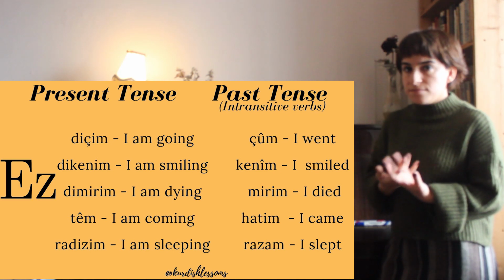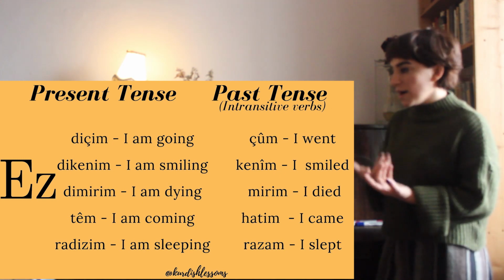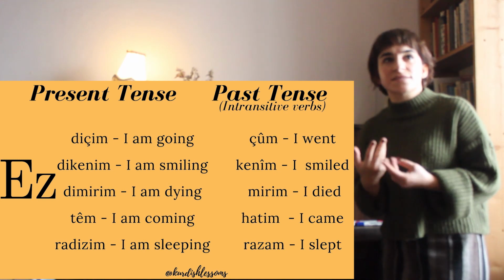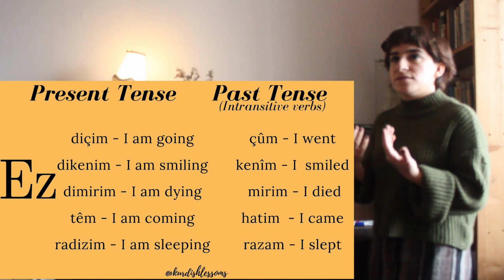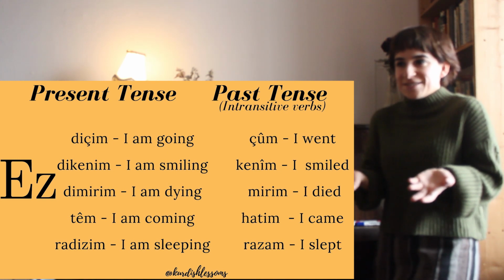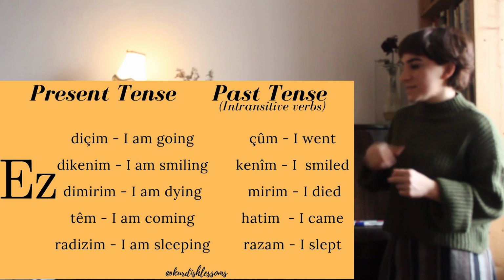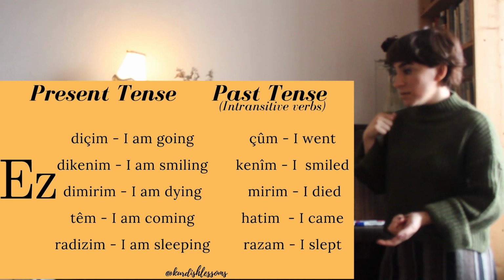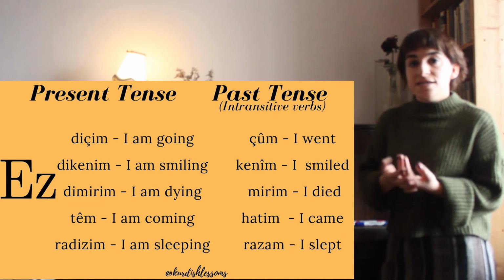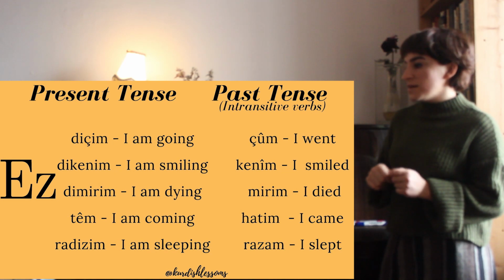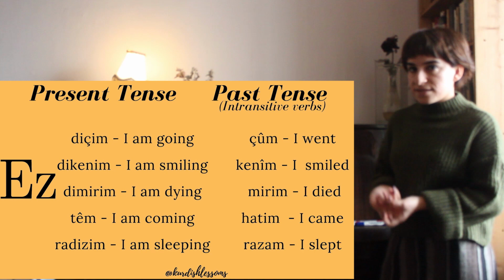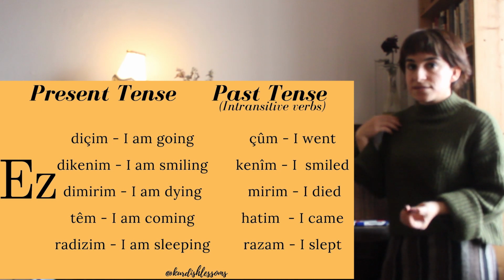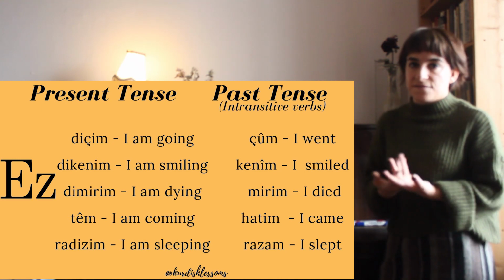For example, as dimirim, the infinitive is mirin, to die, it is intransitive. So in the past it will be as mirim, because you cannot ask what did you die. It is impossible. And we have as têm, from the infinitive hatin, I'm coming. In the past it will be as hatim, because to come is an intransitive verb. And razan, to sleep: as radizim in the present, as razam in the past, because razan is an intransitive verb.